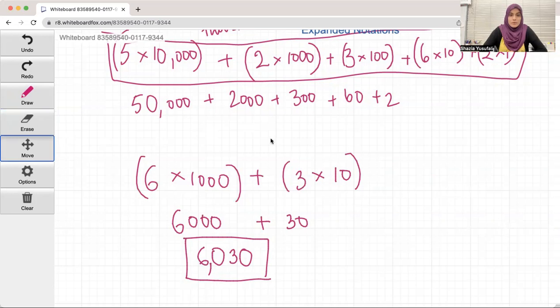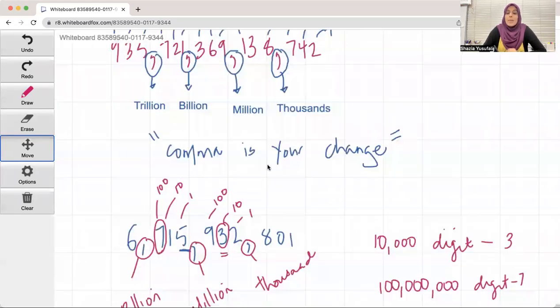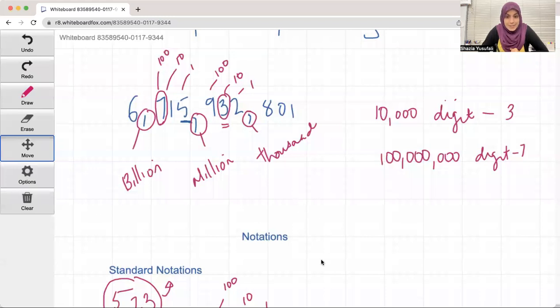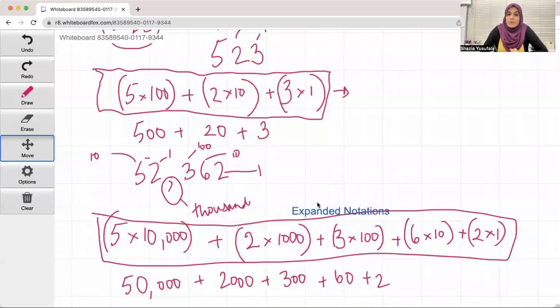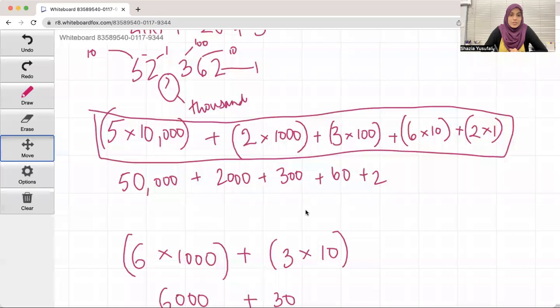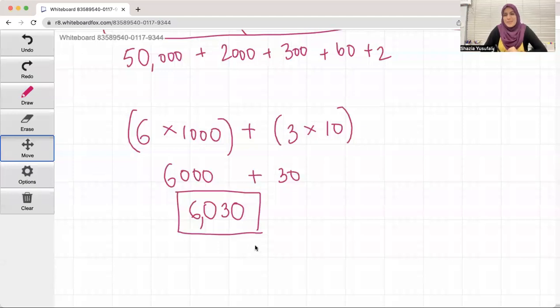So you have to know how to say a big number. And to say a big number, you got to know the place value. Where does everything stand? And for that, the comma is the change, and the comma is your friend. So keep an eye out on the comma. You have to know where the digits are and recognize the digits. And then you have to know your notations. What is a standard notation as opposed to what is an expanded notation? What does an expanded notation look like? So you can give a standard notation and break it into an expanded notation, or get an expanded notation and bring it down to a standard notation.